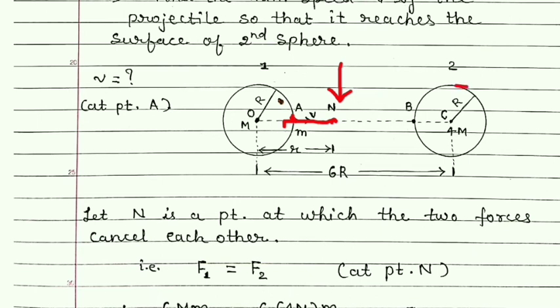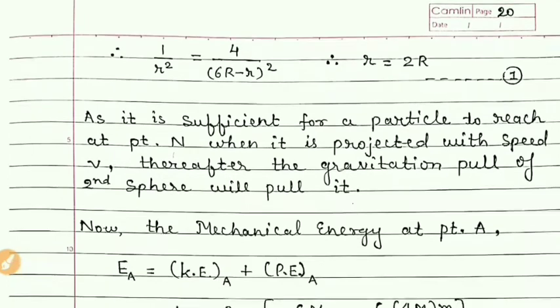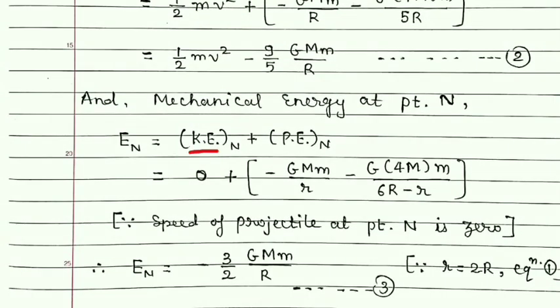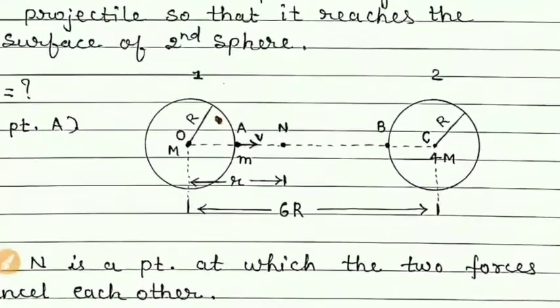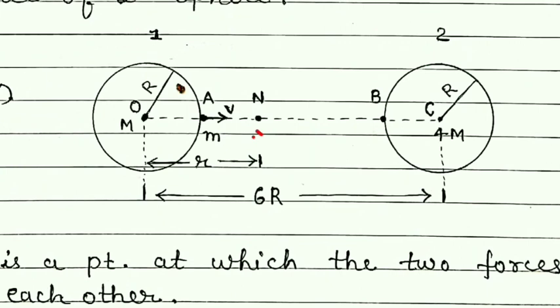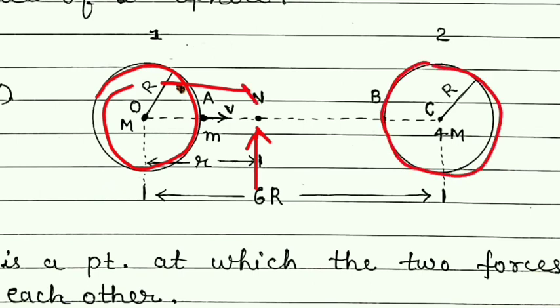After that, this second sphere will pull it and it will reach here. But here at point N, the speed of the particle which is thrown is 0. And that's why the kinetic energy at point N of that particle of mass m will be 0. Now about potential energy. Once again, the potential energy for a particle at point N will be due to the first sphere also and due to the second sphere also.